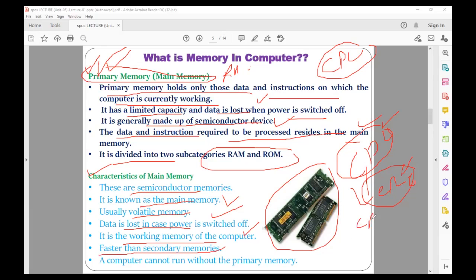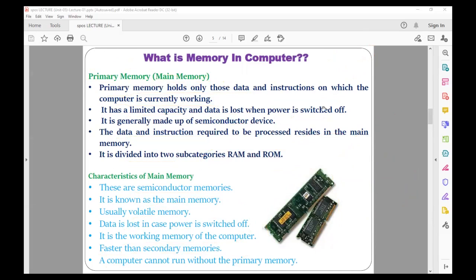So that is the reason it is more close to the CPU. That is the reason it is faster than secondary memory. And the computer cannot run without the RAM or the primary memory. If you try to run your computer after removing the RAM, then you must have experienced that it gives a beep kind of sound. It indicates that RAM is not present there. Understood? Even if secondary memory is not there, your computer may start. But if you don't have the primary memory or the RAM, your computer will never start. Understood?